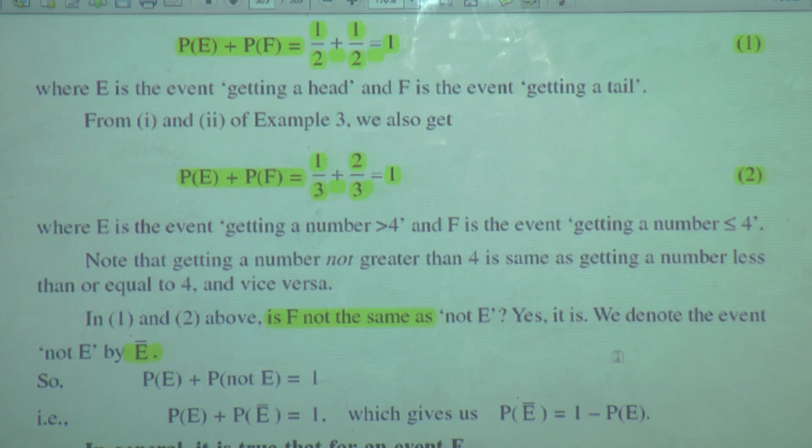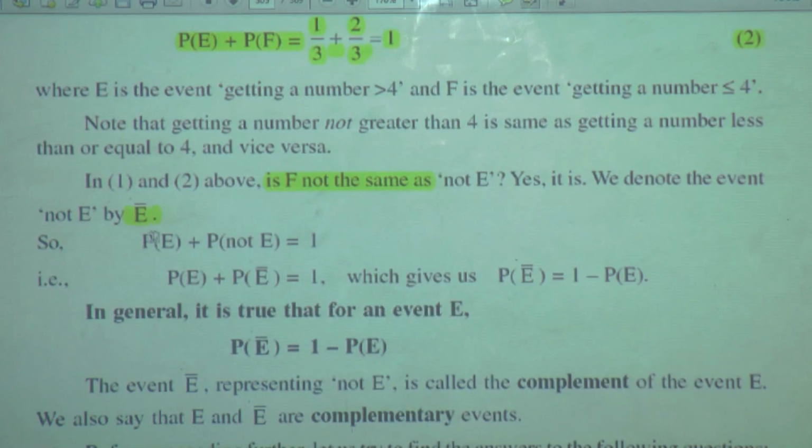Yes. We denote the event not E by E bar. So, P of E plus P of not E is equal to 1. Instead of F we are saying not E, and instead of not E we are writing E bar.